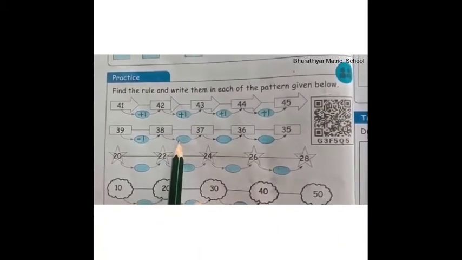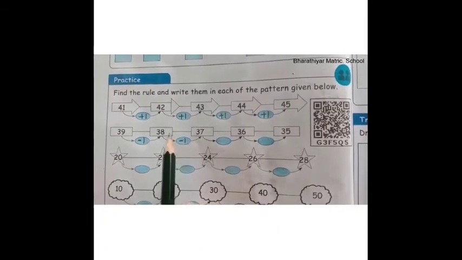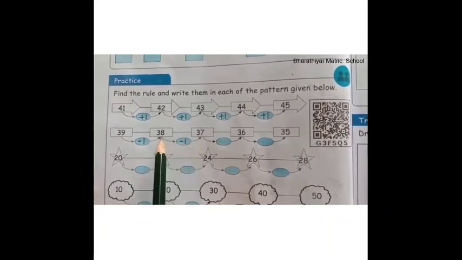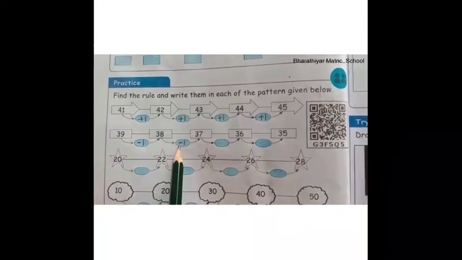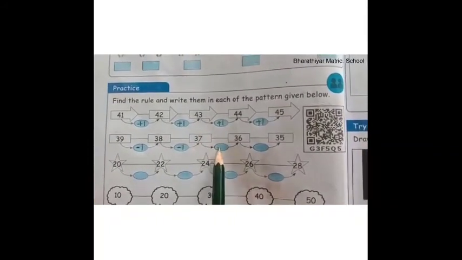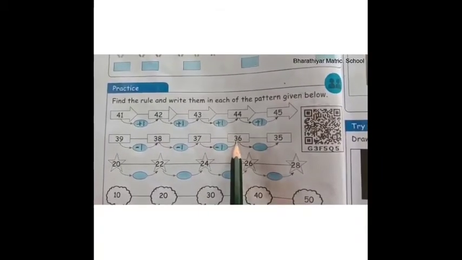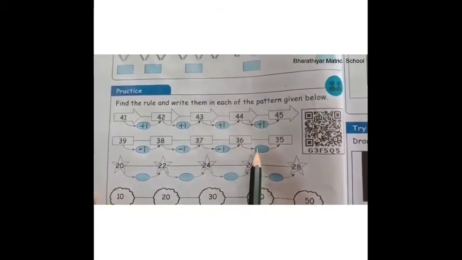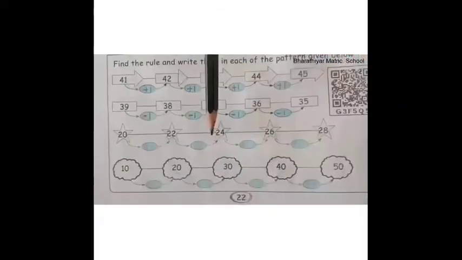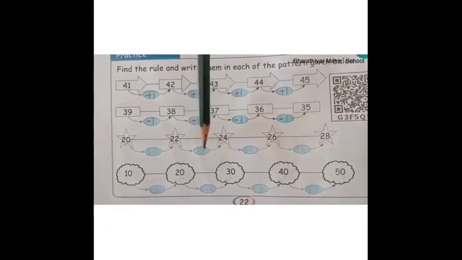Again we have to subtract 1 from this 38. So we get 37. 38 minus 1 is equal to 37. 37 minus 1 is equal to 36. 36 minus 1 is equal to 35. Children, do these two sums as your homework.